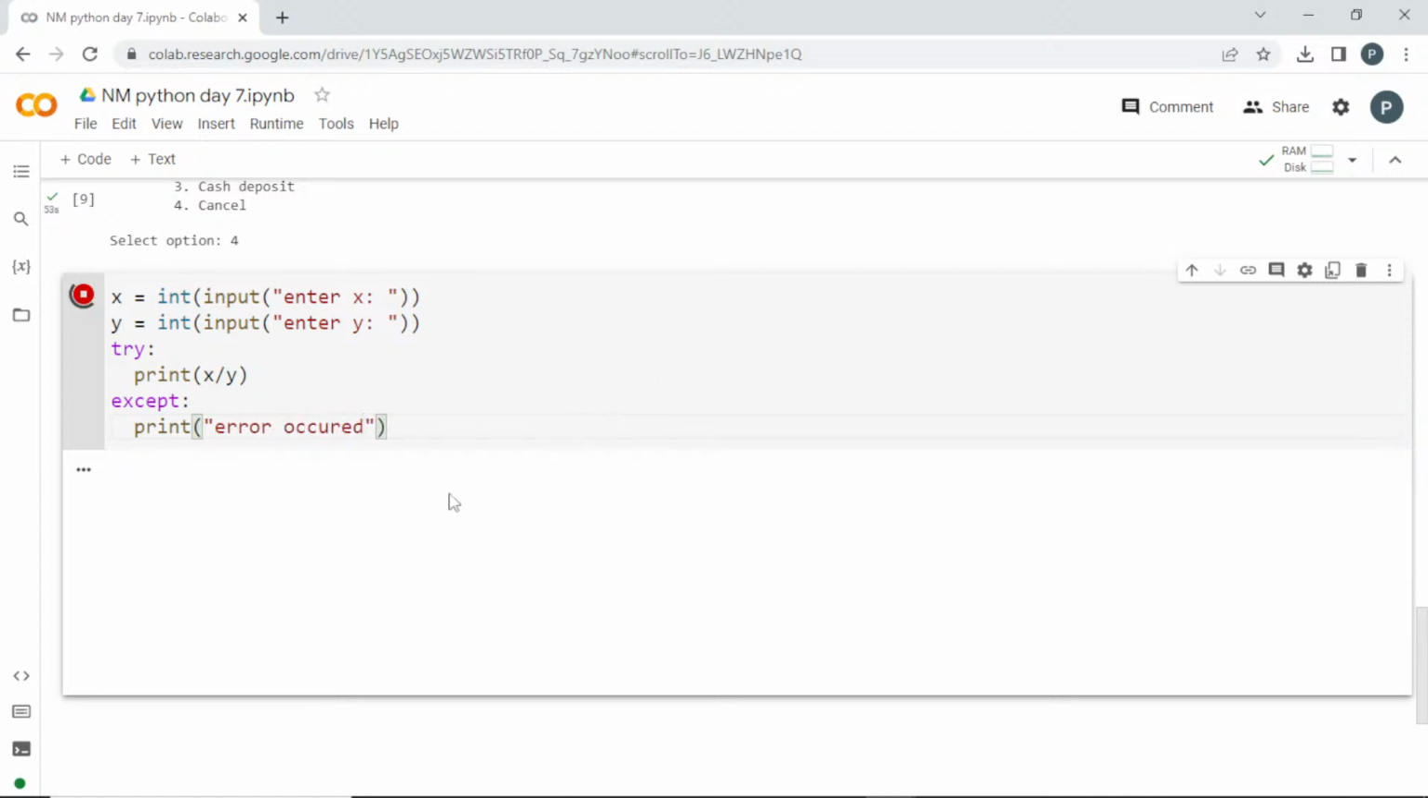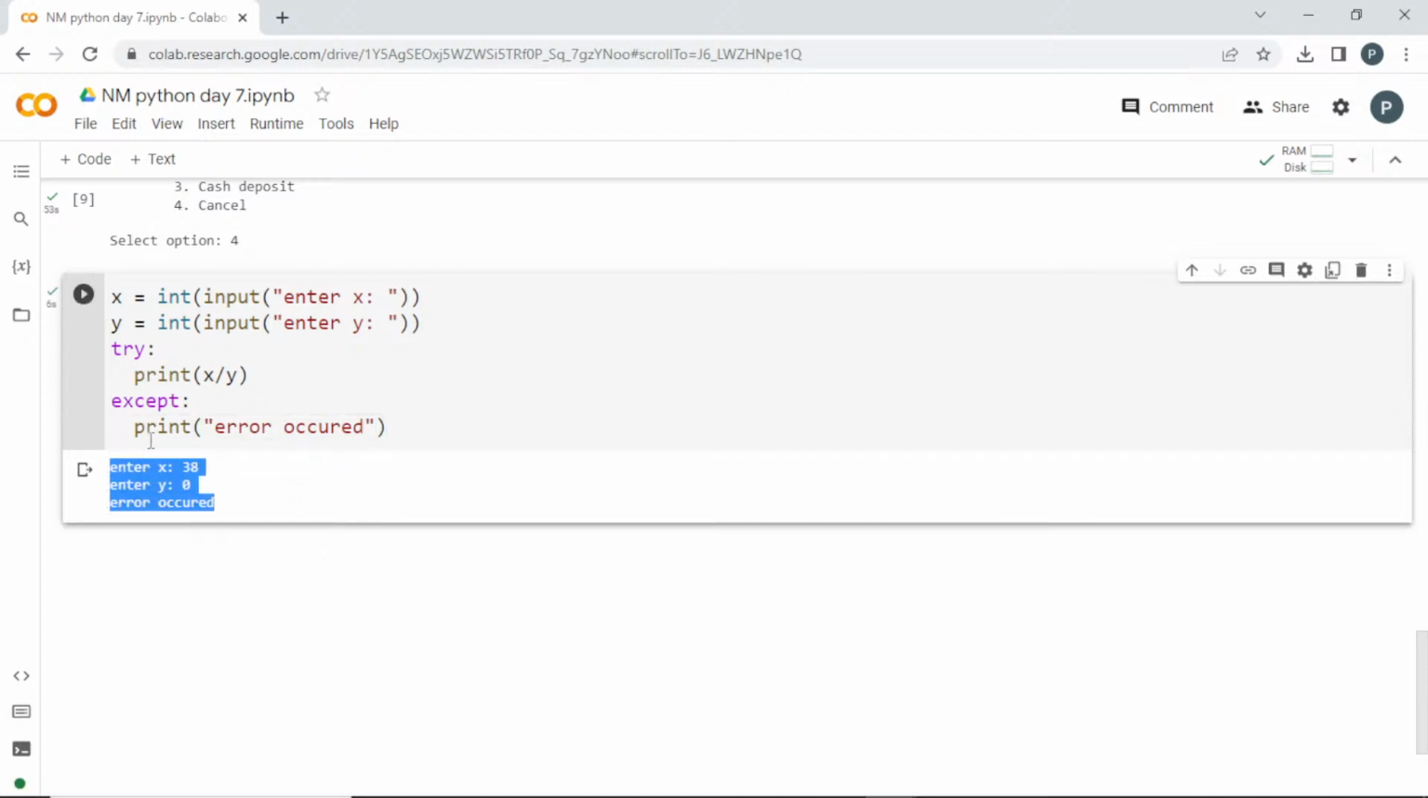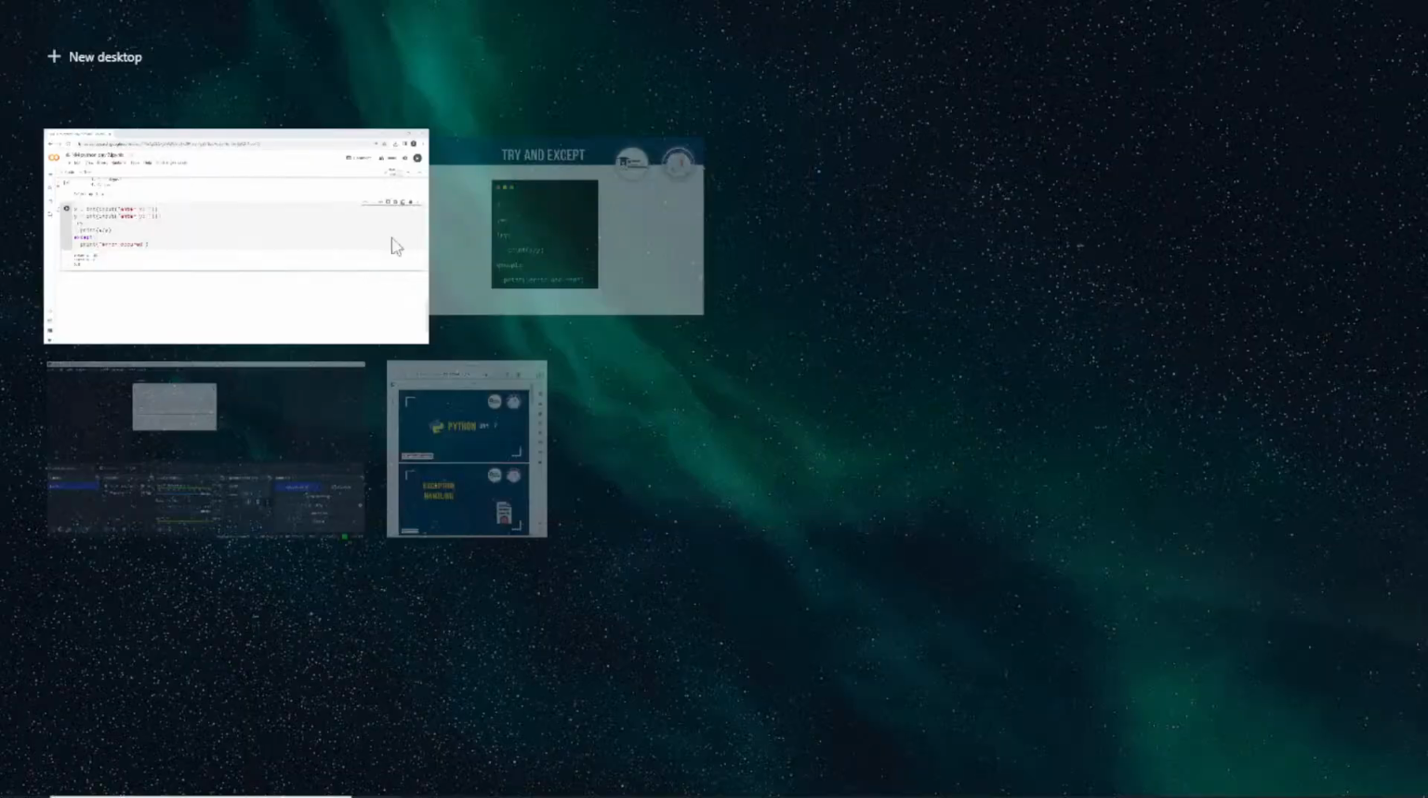Okay, so now if I run my code, I'll be entering the value of x here. If I enter something which can give an error, see here, it is going into the except and printing the except statement. Or else, if the code runs properly, if you can divide it actually, then it is going to give you the output. Is it clear, guys, how this try and except is going?